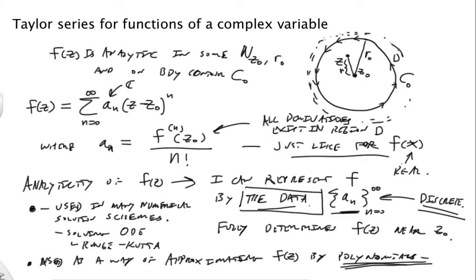And so let's just contrast to non-analytic functions. What we're talking about is some general function without any special relationships or derivatives or anything like that.